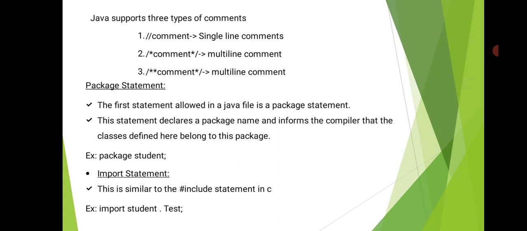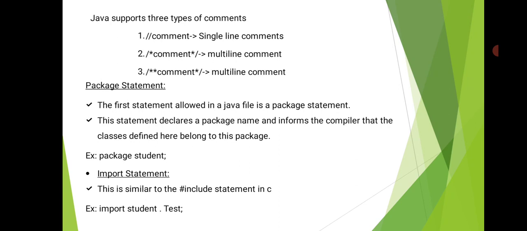When we are writing package programs, at that time we will use package statements. The first statement allowed in a Java file is a package statement. When we are writing a package program, the first statement should be the package statement. This statement declares a package name and informs the compiler that the classes defined here belong to this package. What does this package statement do? It declares the package name.